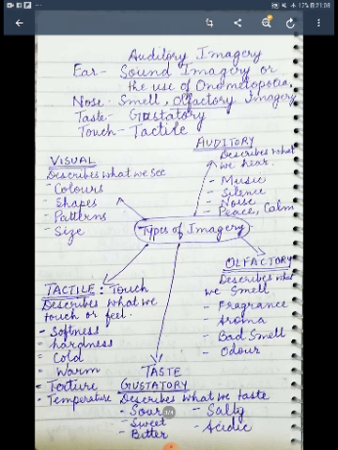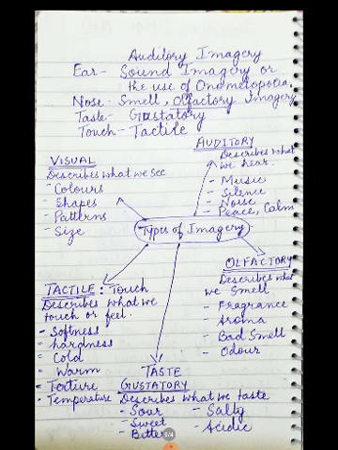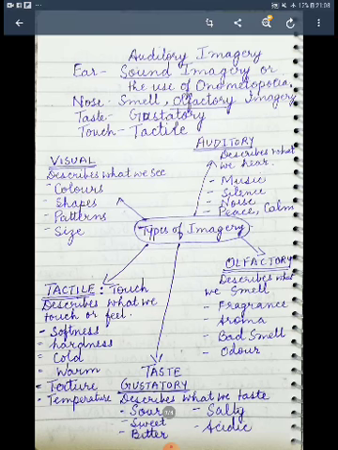Onomatopoeia is a figure of speech in which various sounds are used, like hissing by the snakes or the buzzing of the bees, neighing of the horse. So these words themselves, they produce the sound and give us the effect which is called the auditory imagery.